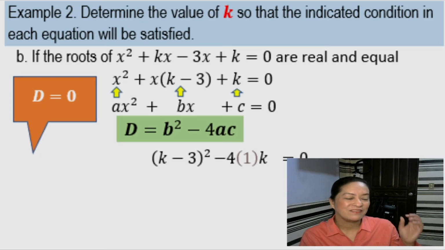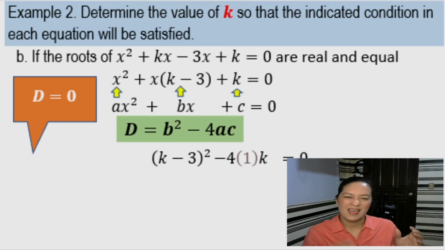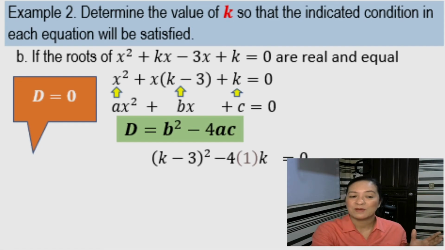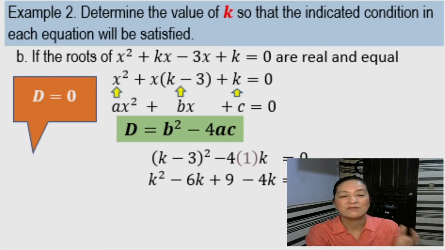Now, we have k minus 3 quantity squared. So, kailangan pumasok dito yung special products, no? Square of a binomial. So, what's the square of that? I hope you still remember from your grade 8 lesson. So, it's k squared minus 6k plus 9. Alright, minus 4 times 1 times k is 4k equals 0.